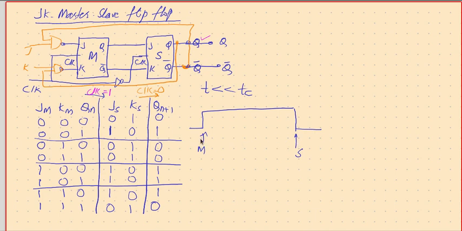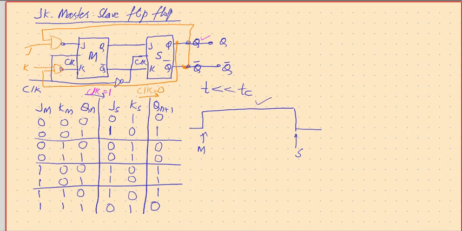Your inputs J and K will control the output only after the master gets activated and then the slave gets activated. So when the master is activated, the slave is deactivated, therefore this loop action is not possible. When the slave is activated, the master is deactivated, therefore there won't be any loop possible, and hence the toggle action takes place only once in every clock pulse.